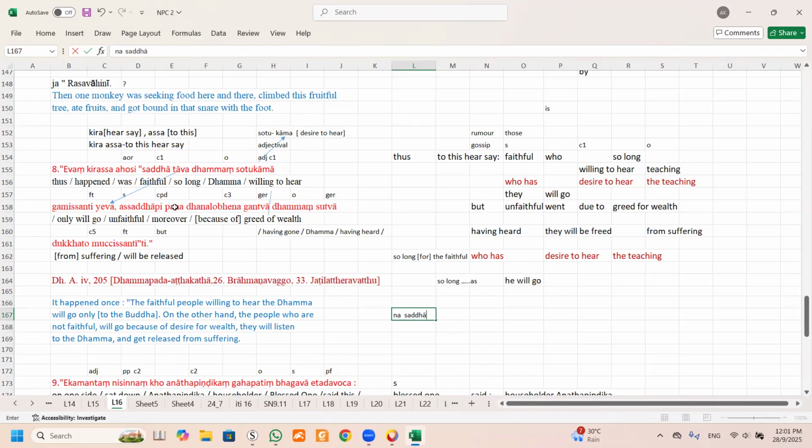Okay, now. So we will take this but because this is going to be a contradiction to this but the unfaithful. See, but the unfaithful. Can you see this is the unfaithful? Of course, there is also the unfaithful there. So in this case, we say when having gone, say when. Can you see when? Can you see loba? Loba means greed. This is a compound. Dana, greed, well. So in this case, this is instrumental.